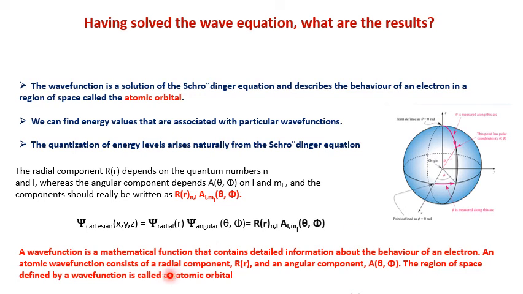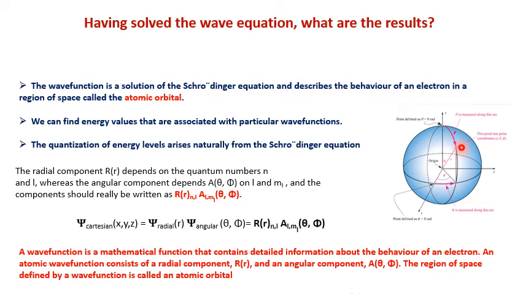An atomic wave function consists of two parts. One is the radial part given by capital R, which depends on the position r from the nucleus, and the angular component, which is written as capital A, which is a function of theta and phi. The region of space defined by this wave function is called atomic orbital. You can see this from this figure.